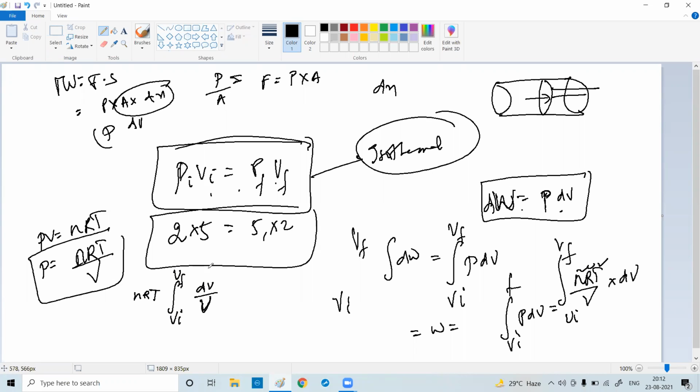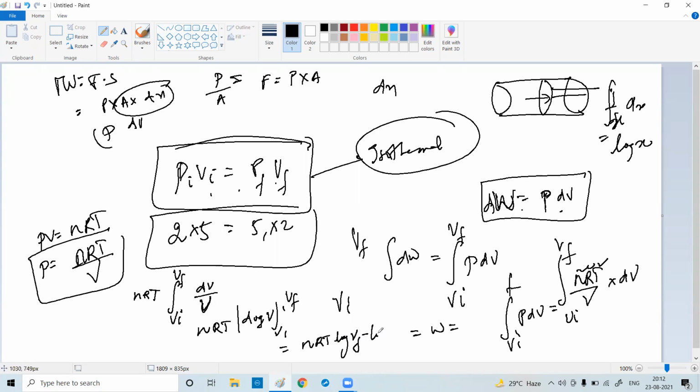So Rishabh, what is the integration? We studied this: the integral of 1 by x dx. What is the integration of this? Log x. Yes, sir. So this will be nRT log V from VI to VF. Substitute the value. It will be nRT times (log VF minus log VI). Clear? Did you understand? Yes, sir. So what does the final equation become?